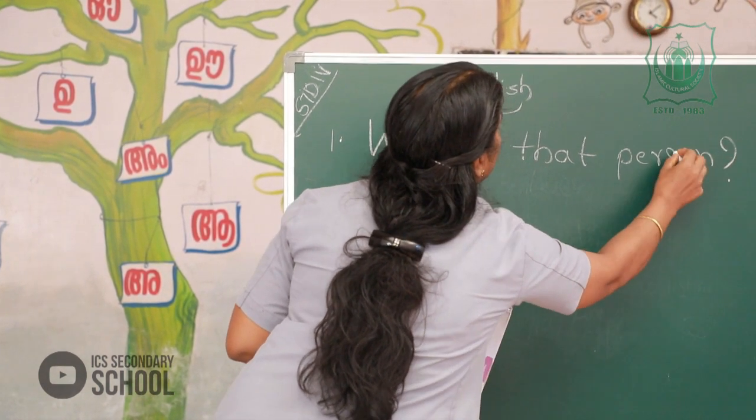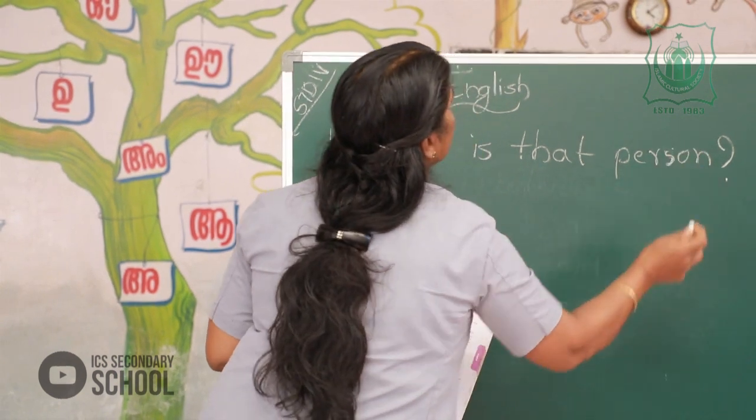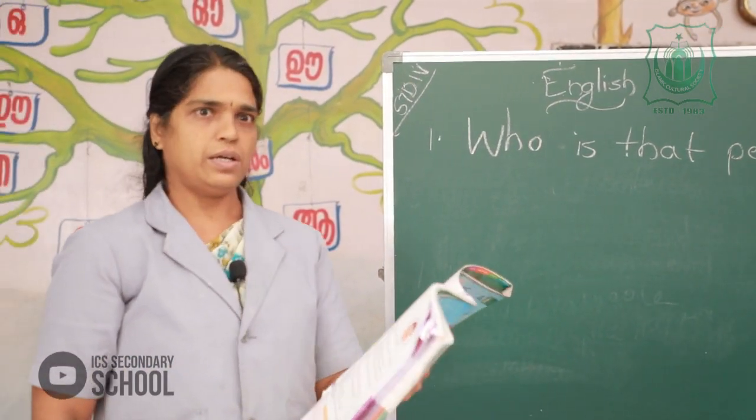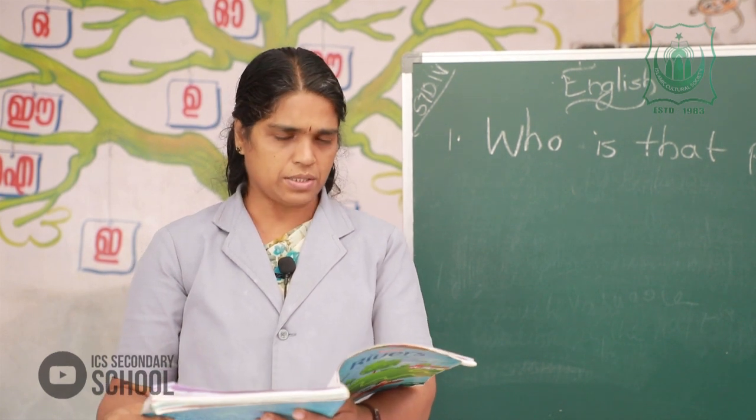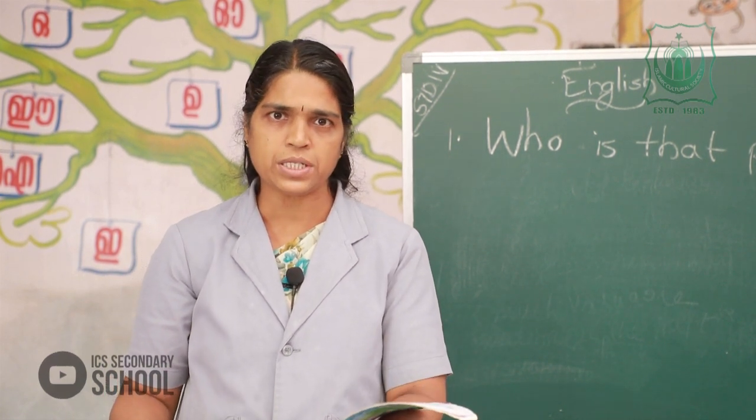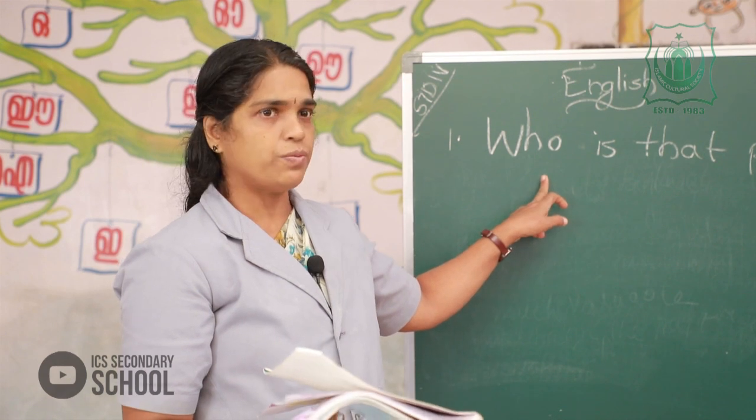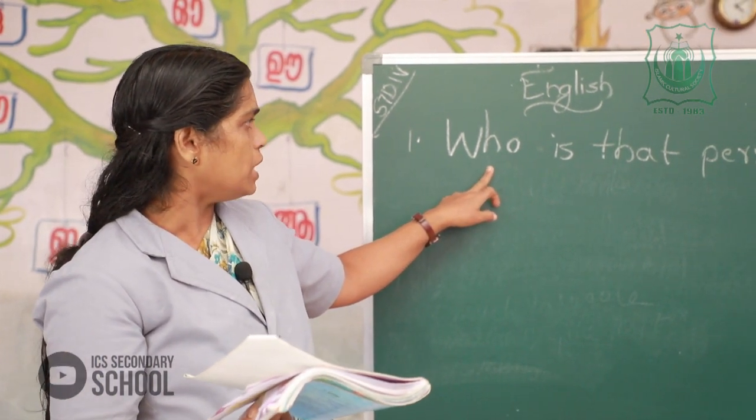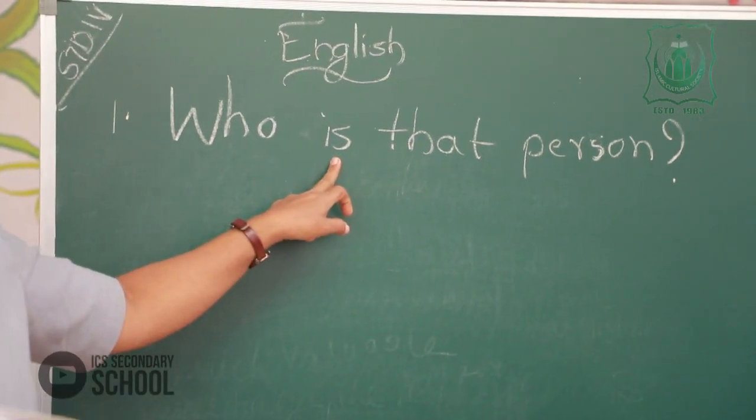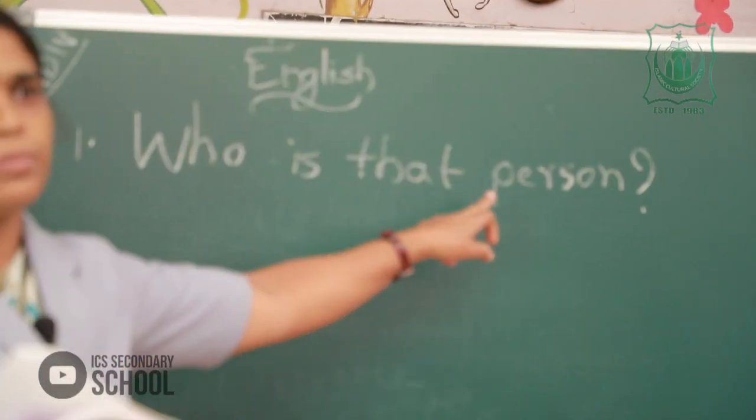Then put a question mark also: who is that person? Okay. Second one, yes, you got the point? First one is this WH word. Next one is the verb. Then that person is the object.